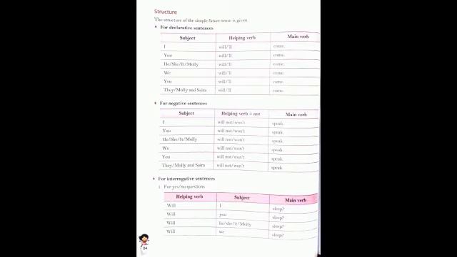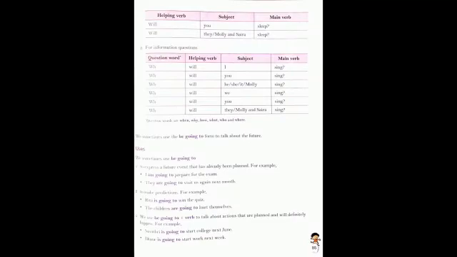Okay, with helping verb will, we write down the subject, after that the main verb. Like that. With the helping verb will, we use the subject you and the main verb. With the helping verb will, again we use the plural subject they, Molly and Sarah with the main verb.